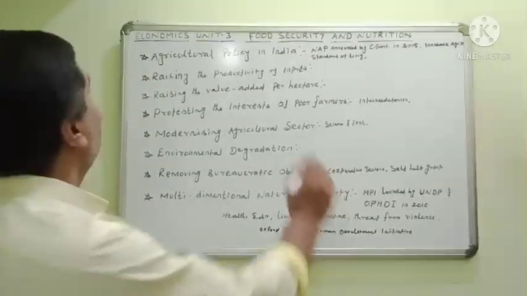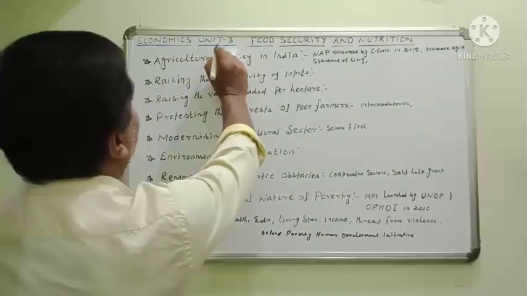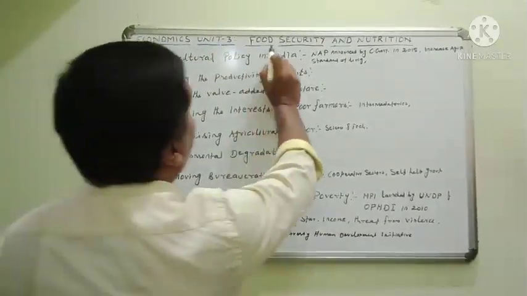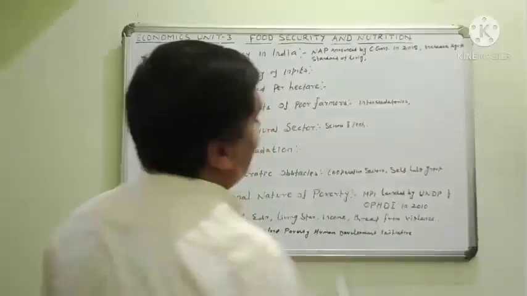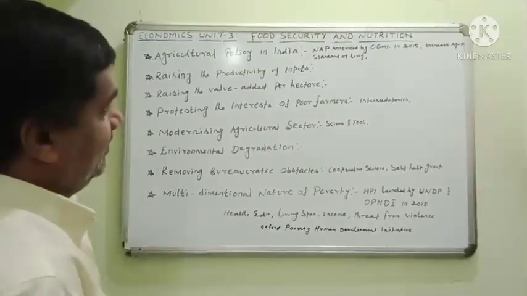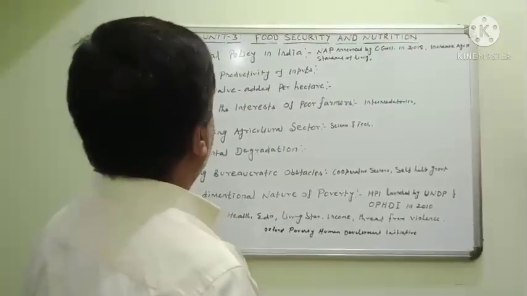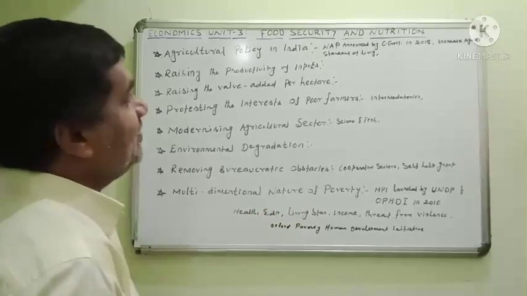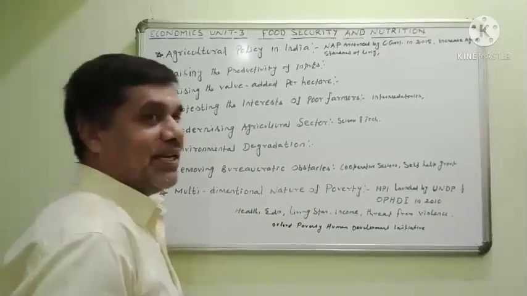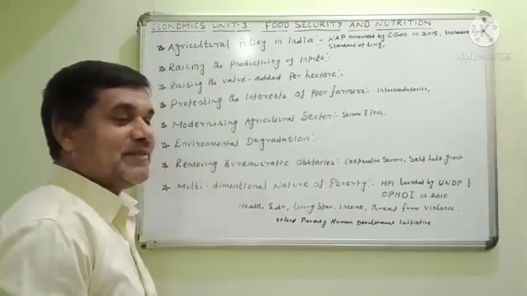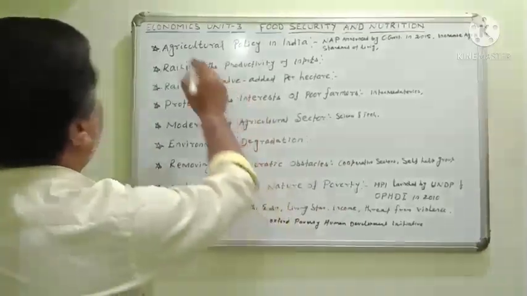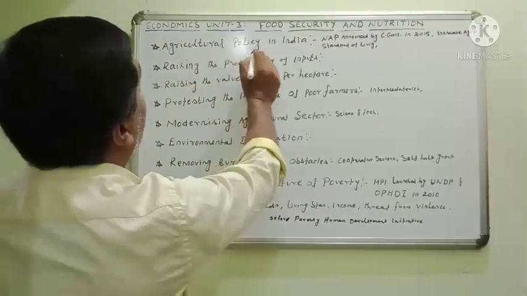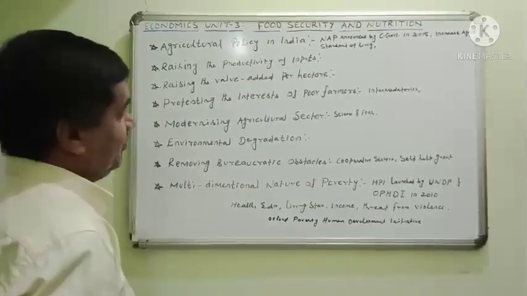Yesterday, Economics, Unit 3, Food Security and Nutrition. The continuation of the lesson. Listen carefully now, students. Agricultural policy in India.